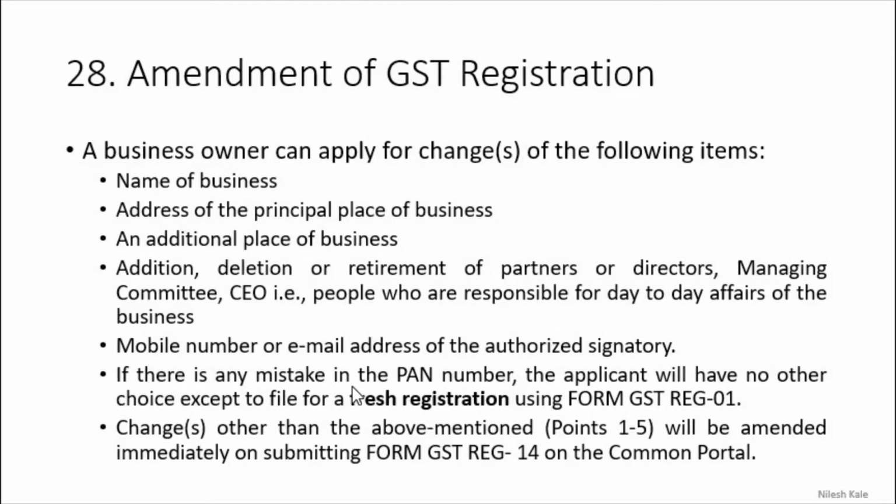If there is any mistake in the PAN number, the applicant will have no other choice except to file for fresh registration using form GST REG-01, right? Fresh registration has to be done because GST registration is done based on the PAN number only. If there is a mistake in the PAN, then you will have to apply for the fresh registration only, right?